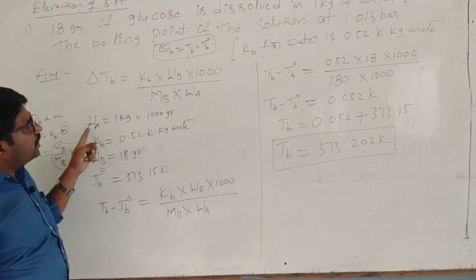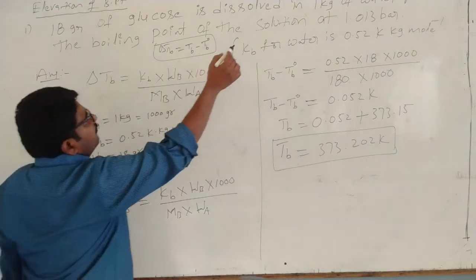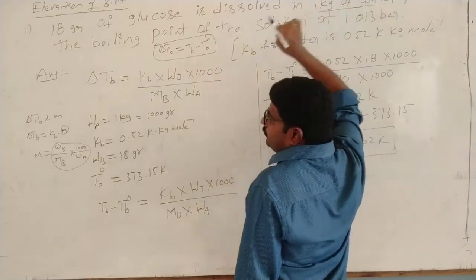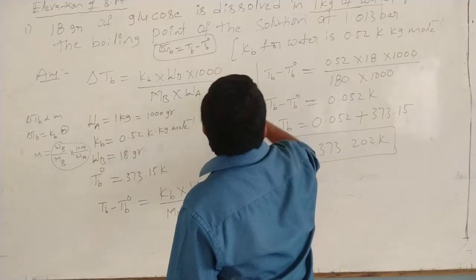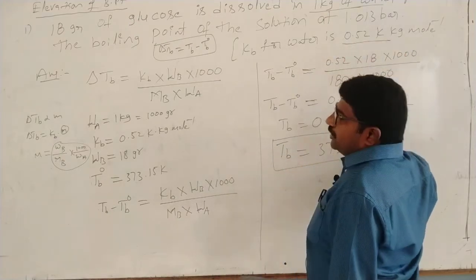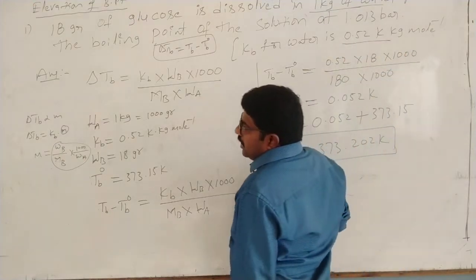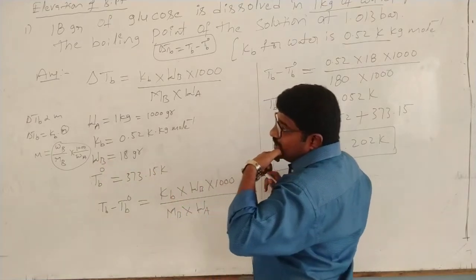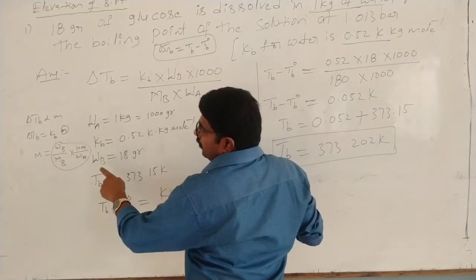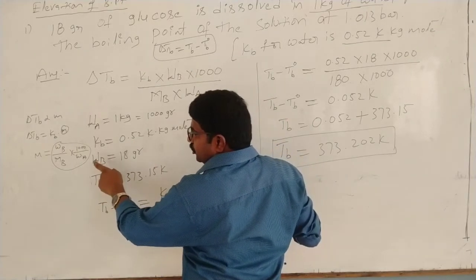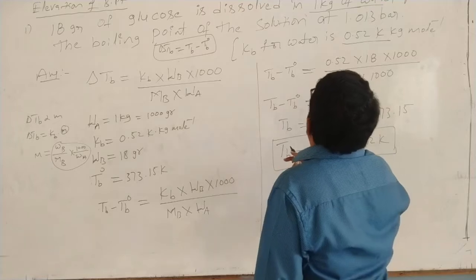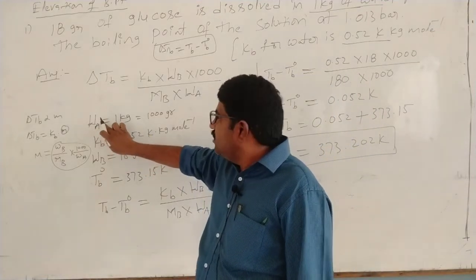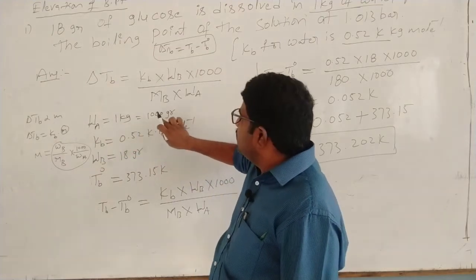Now what is the Wa value here? 1 kg is given; glucose is dissolved in 1 kg of water, so the solvent is 1 kg, that is 1000 grams.